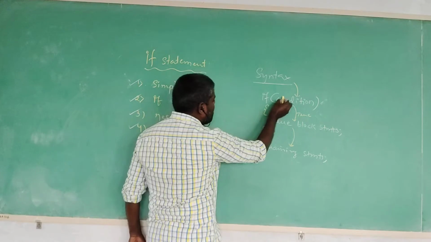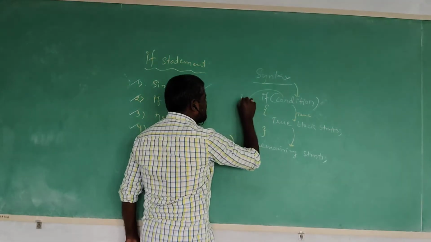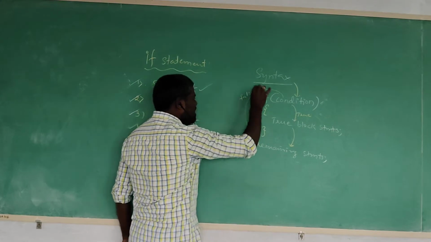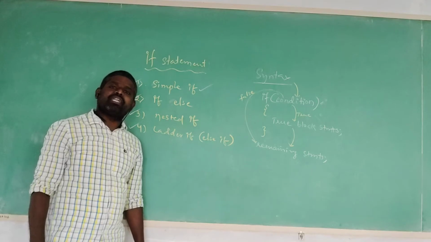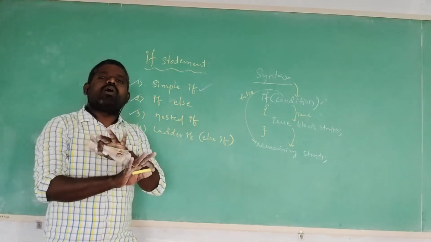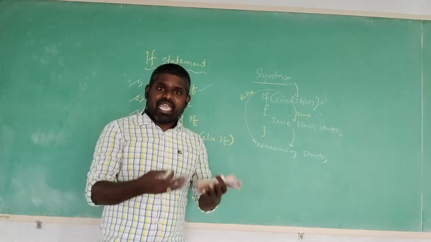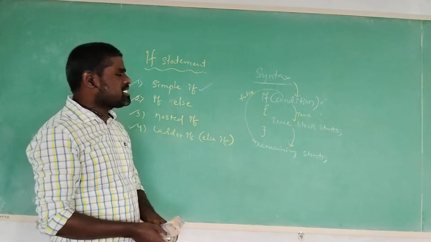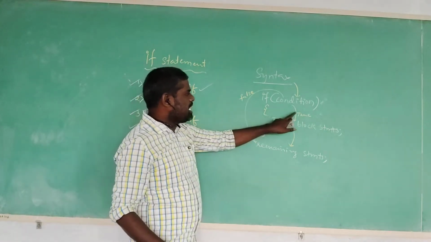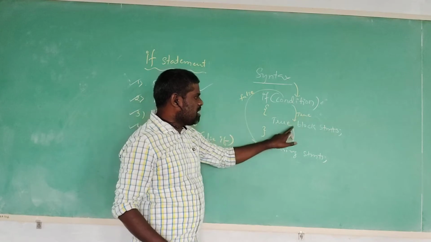Maybe the condition is not satisfied, that is, the condition is false. Then it executes the remaining statements in the program, avoiding the true block from execution. Directly going to execute the remaining statements in the program. Maybe the condition is true: first verify the condition, the condition is true, then execute the true block statement.